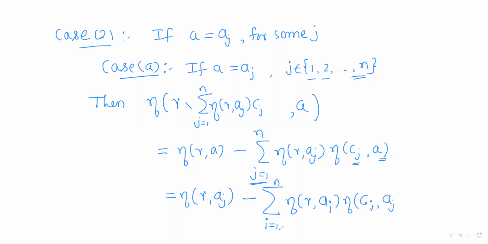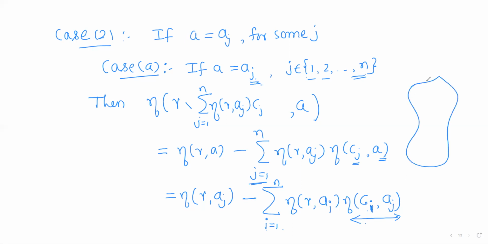I'll just change the index of the summation so that I can use the index j for A equal to Aj. Now observe that i is running from 1 to n and j is an index from 1 to n, so j is one of the values from 1 to n. i is taking all the values from 1 to n. Now, what could be the index of Aj with respect to Ci?